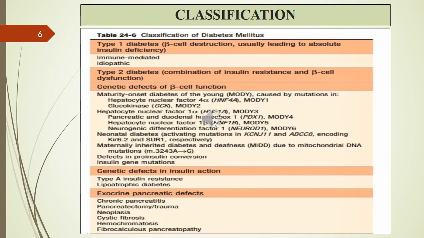Classification of diabetes mellitus. Basically there are two types of diabetes, type 1 and type 2, and the third type is a genetic defect of the beta cell functions. These are known as MODY. What is the full form of MODY? It is maturity onset diabetes of the young. There are 6 types of MODY: MODY 1, 2, 3, 4, 5 and 6. Next is a genetic defect in insulin action, then exocrine pancreatic defects, which can lead to diabetes mellitus.